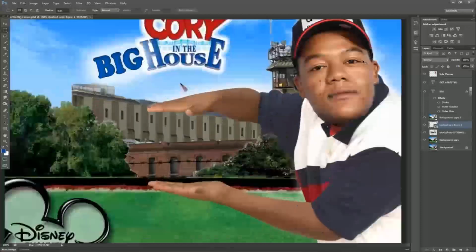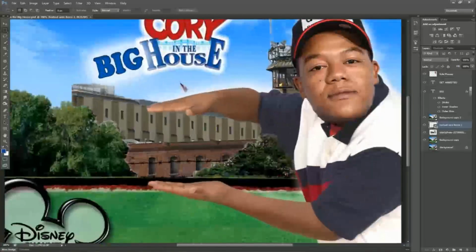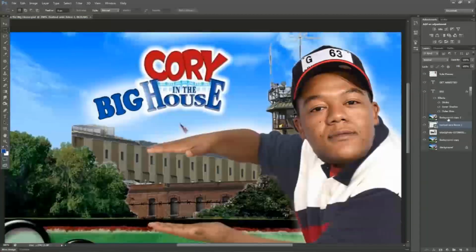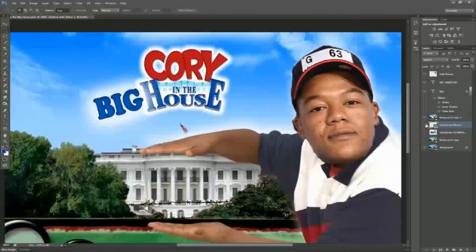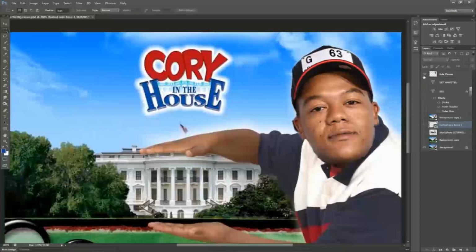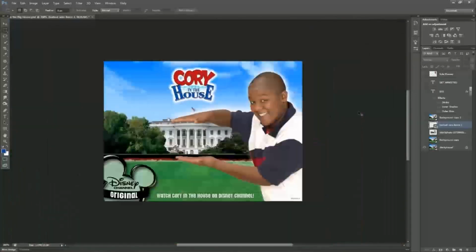Anyways, what we're gonna do here is just break down what went into it. What I started with was a Cory in the House image I found on Google. So I had a base of what I'm working off of.